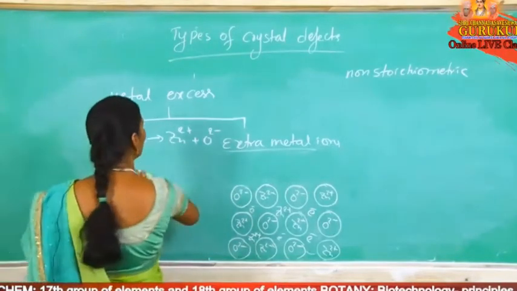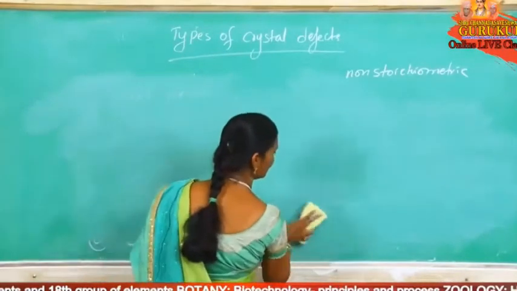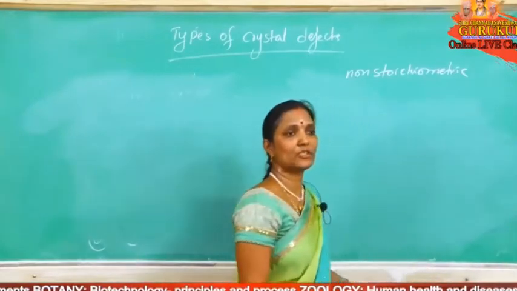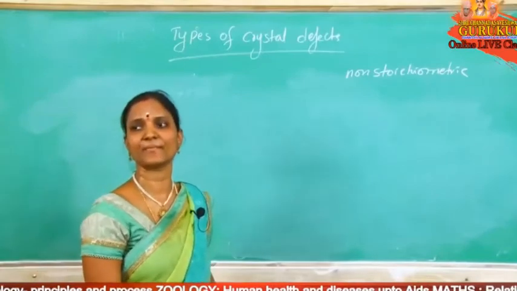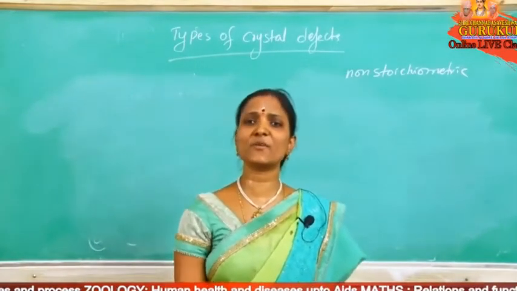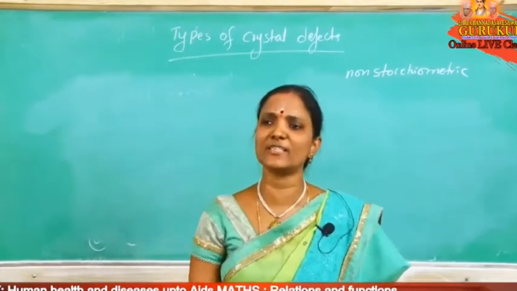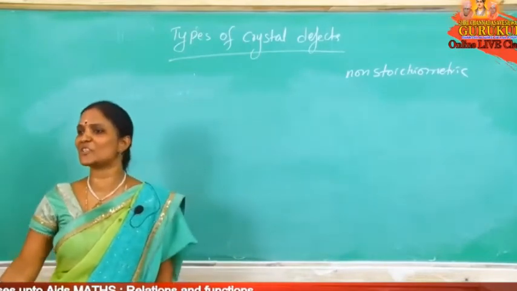Now come to metal deficiency defect. In Schottky defect, does density increase or decrease? Schottky defect, density decreases. Frenkel defect, density remains constant. Missing of equal number of cation and anion is Schottky defect. Missing of unequal number of cation and anion, or displacement of cation to interstitial voids, is not Schottky.